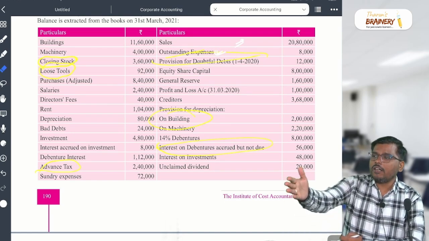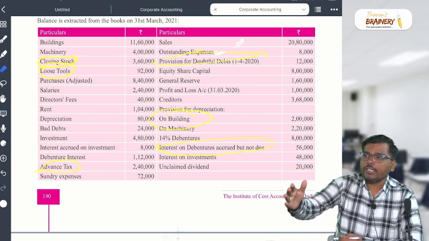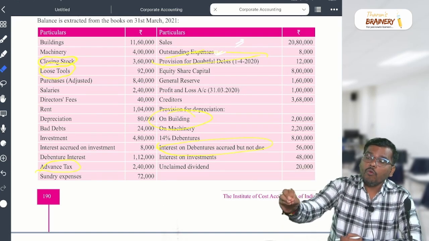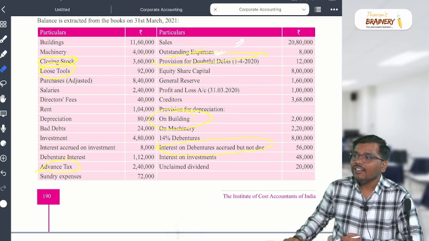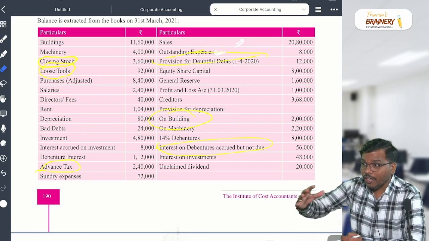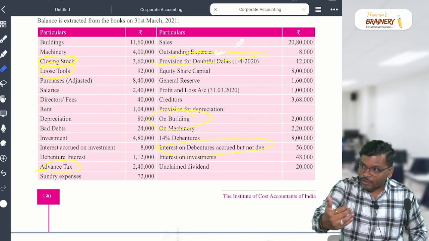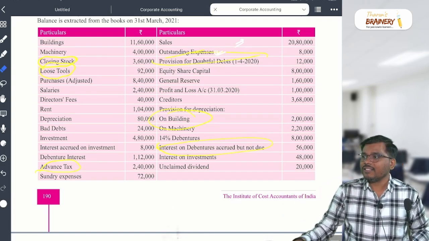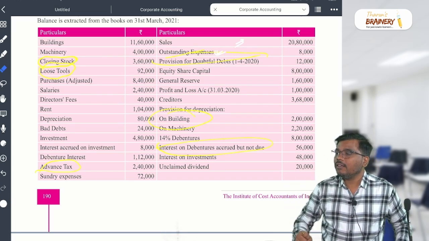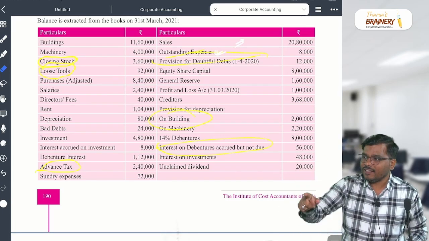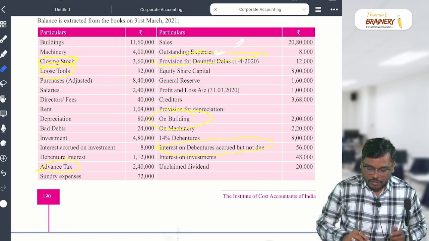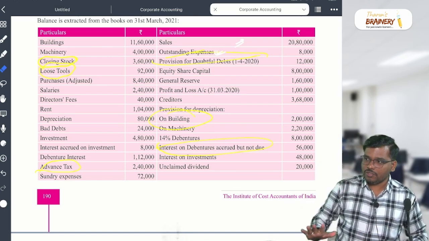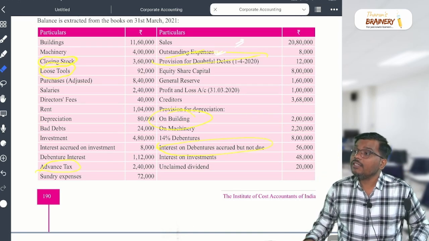For example, Saravanan, you gave 10,000 to your friend Harish. So for you, what is that? Liability? If it is a liability, Harish will ask for it back. What is that for you? Asset. So you paid something in advance. It is an asset for you. Are you getting my point? Yes or no? So advance tax will appear where, sir? In the balance sheet, current asset.